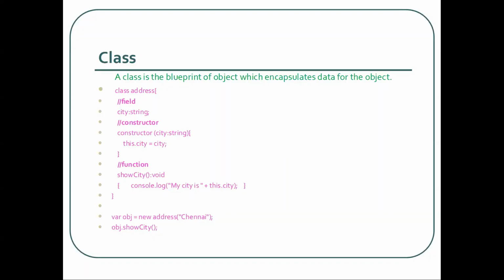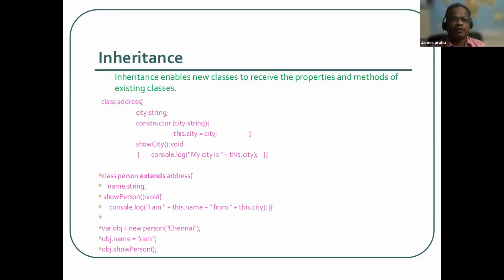Okay, Titus. Next, go to inheritance. This is also based on the class only. Here, see the explanation. Inheritance enables new classes to receive the properties and the methods of existing classes. So first we have one class. Already we have created one class, right? This is address. Here city is a property of the class.